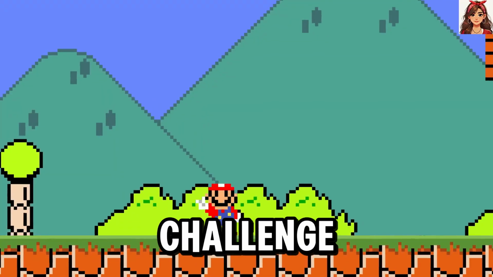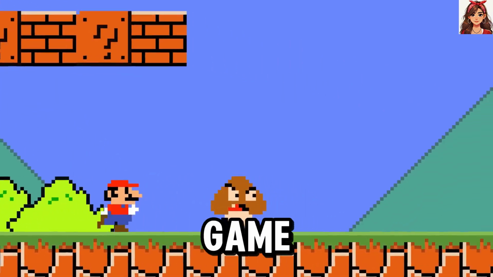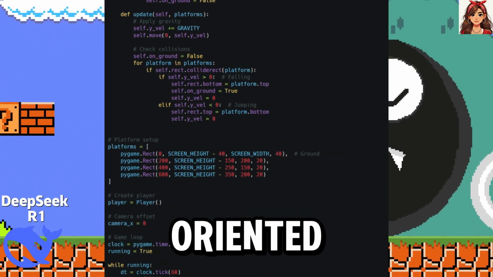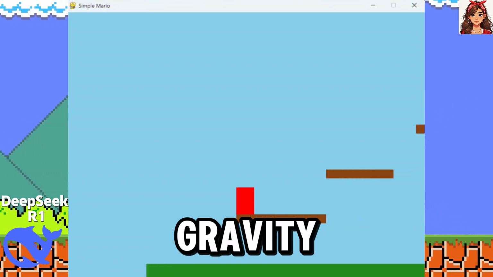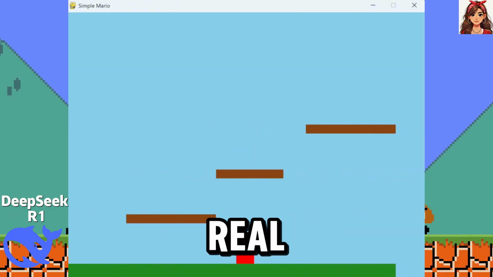For the second challenge, I asked both AIs to create a simple Mario game using Pygame. DeepSeek delivered a well-structured game using object-oriented programming. It defines a player class for movement, jumping and gravity. The game includes multiple platforms, making it feel like a real platformer.